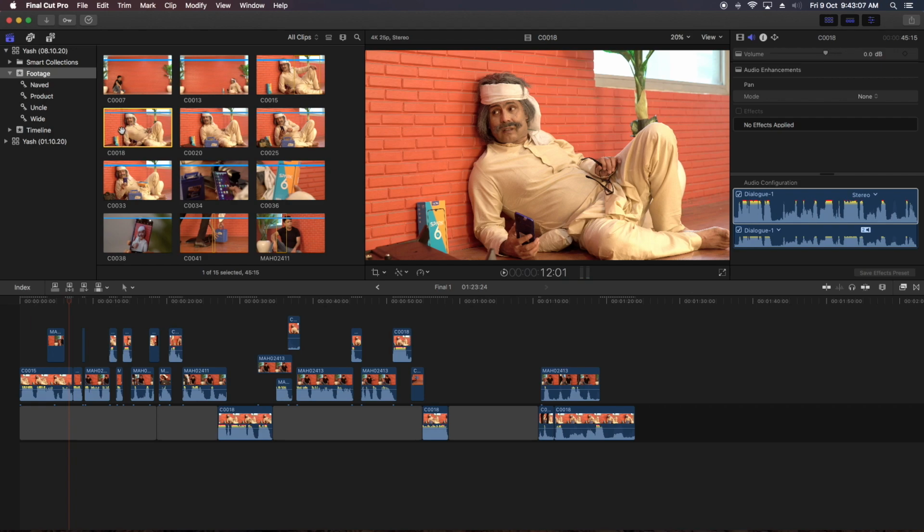If I want to play, like I've placed my in point here and I've placed my out point here, and I want to play from this in point to out point, what I have to do is go to this in point or press the play button, or there is a shortcut, the question mark. If I press the question mark, it will go to in.